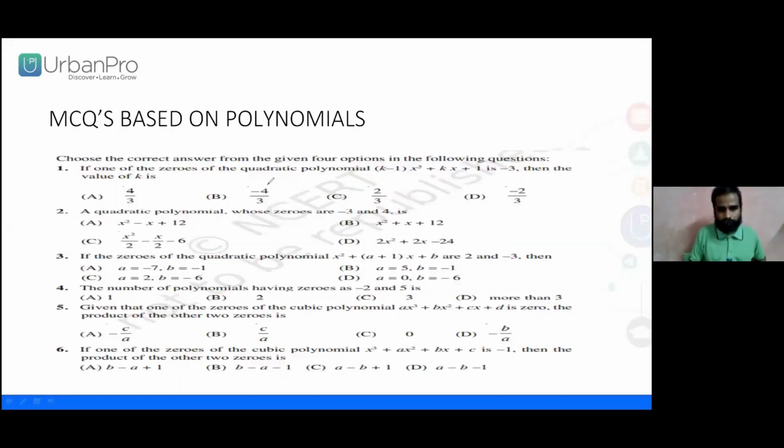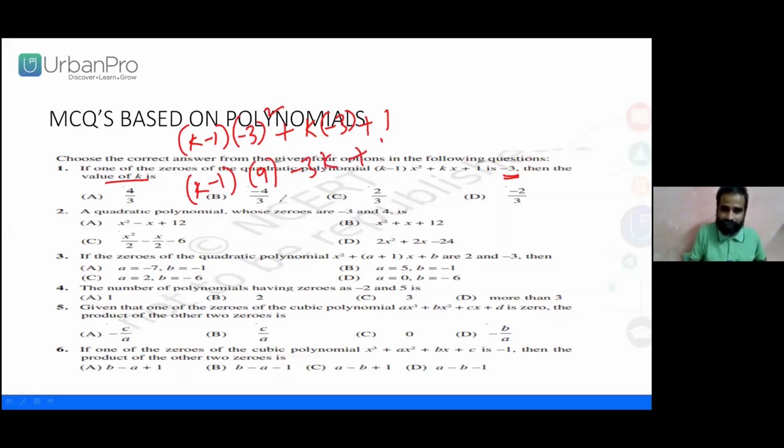One of the zeros of the quadratic polynomial is minus 3. Then what about the k value? Simply substitute the x value, as we know x is one of the zeros. Yes, k minus 1, this is 9, this is minus 3k plus 1. We need to equate to 0.